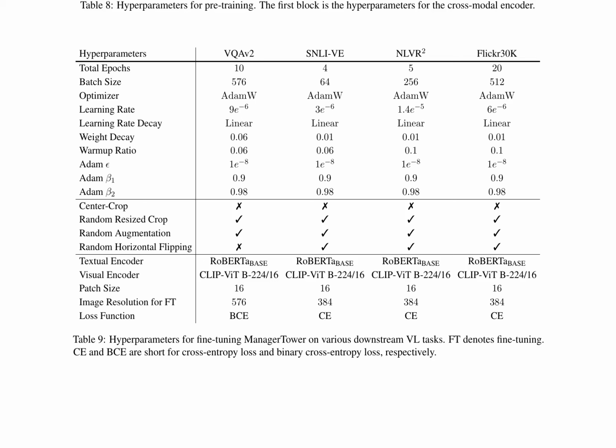The textual and visual encoders remain the same as in pre-training, with the image resolution for fine-tuning set to 576, 384, 384, and 384 for VQAv2, SNLI-VE, NLVR2, and Flickr 30K, respectively. The loss function used is either binary cross-entropy or cross-entropy, depending on the task.